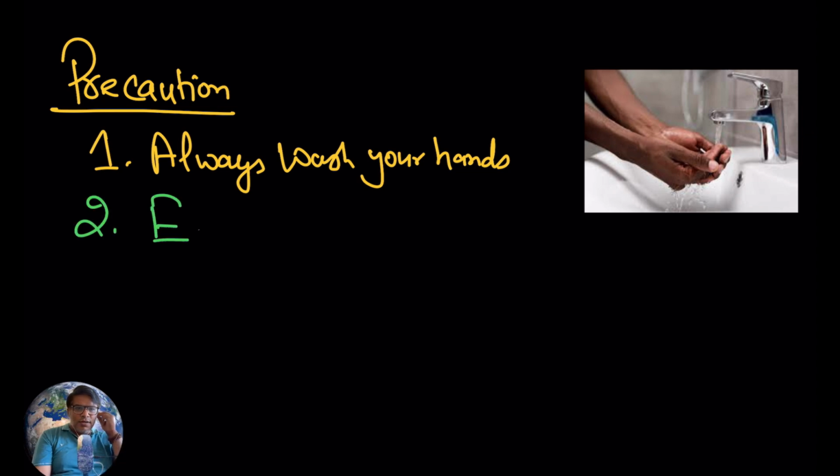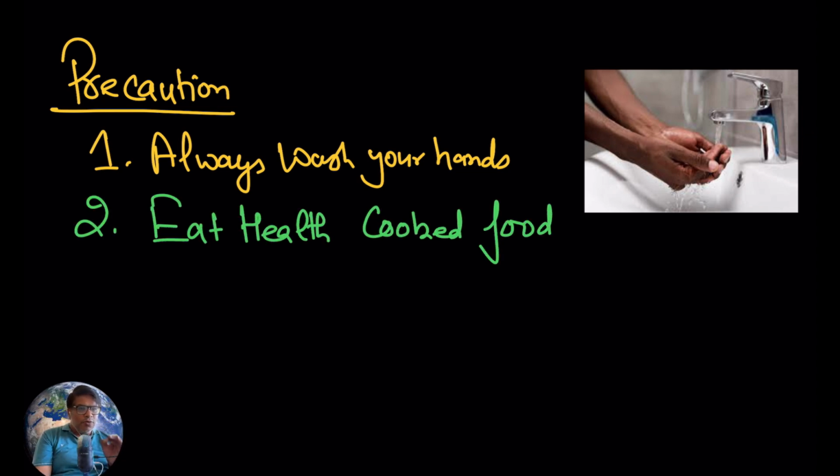Next, eat healthy cooked foods. Sometimes individuals eat food which is not freshly cooked. When the temperature of the food lowers down, the bacteria will start multiplying.